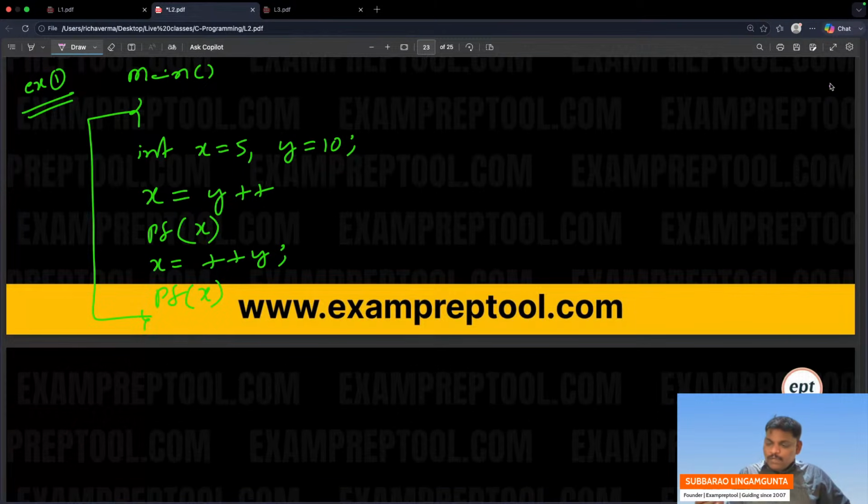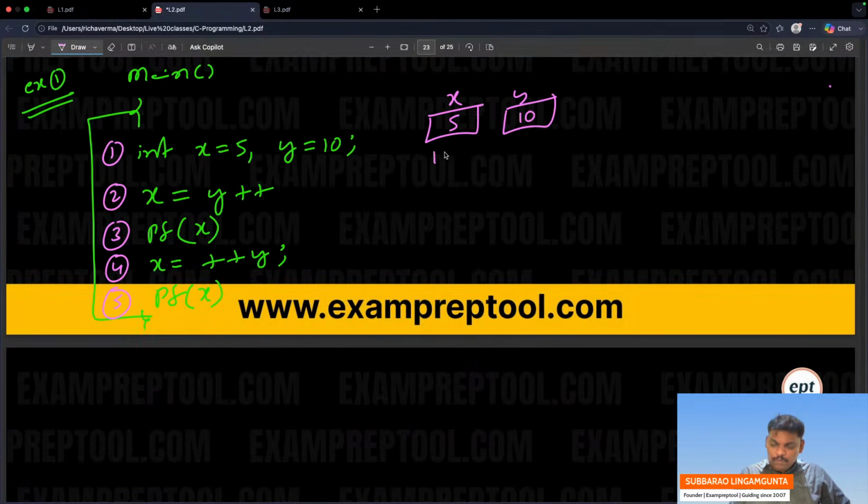So I'm giving the answer. Can you see this one? The program will start from the first line. The first line is a declaration, memory creation. Address 1000 here, address 2000, two variables. x takes 2 bytes of memory, y also 2 bytes. x will store 5 at 1000 onwards, y will store 10 at 2000 onwards. First line completed.